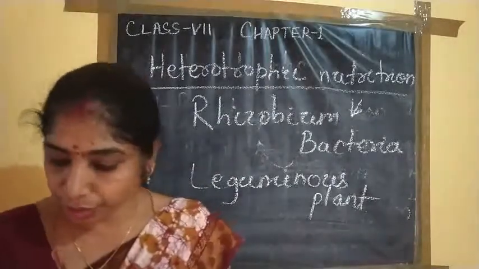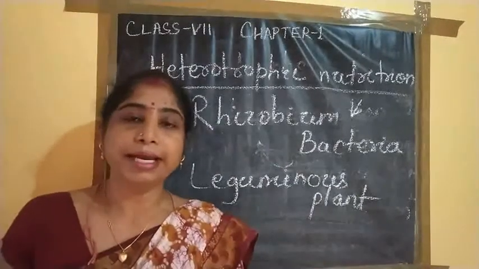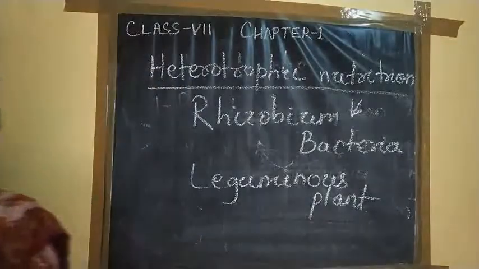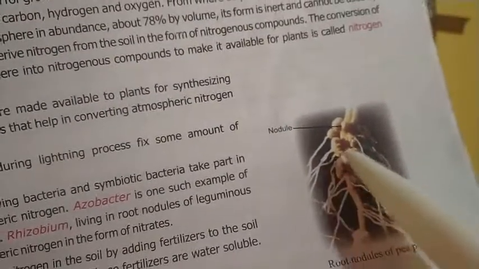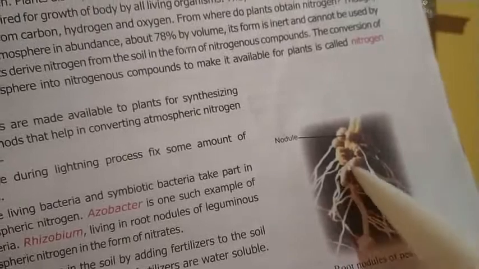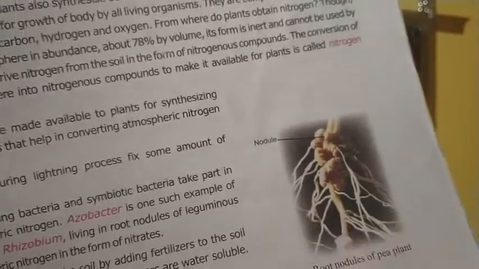I am showing you one root nodule. See this one, these are the root nodules which are formed by the Rhizobium bacteria on the roots of the leguminous plants.